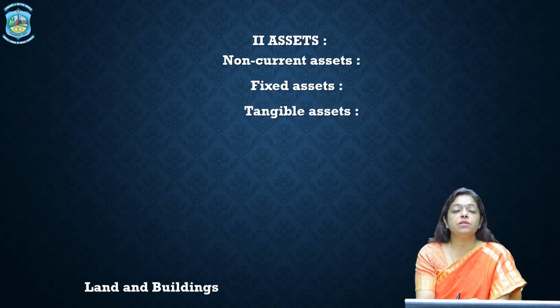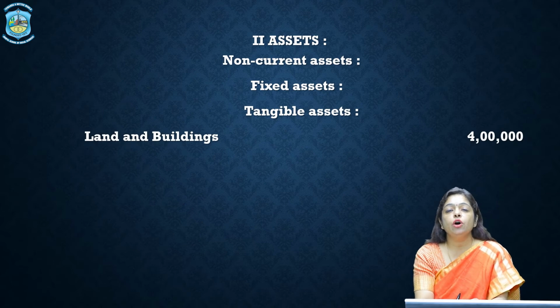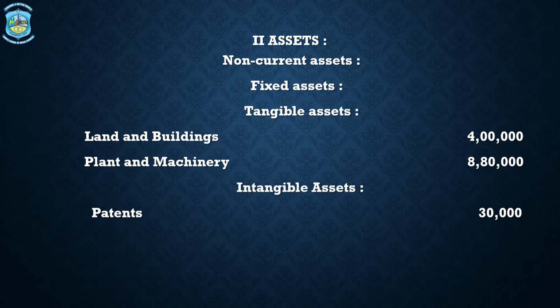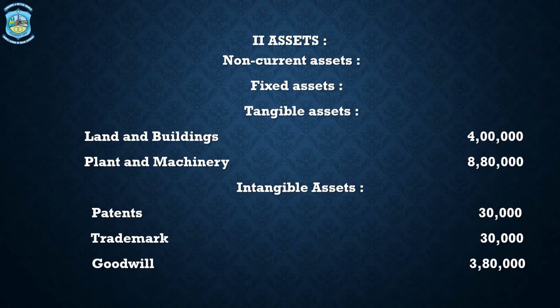Under tangible assets we have land and building worth 4 lakh rupees. Plant and machinery worth 8 lakhs 80,000 rupees. Next is intangible assets. Under intangible assets we have patents amounting to rupees 30,000. Then trademark again amounting to rupees 30,000. Next is goodwill amounting to rupees 3 lakh 80,000.